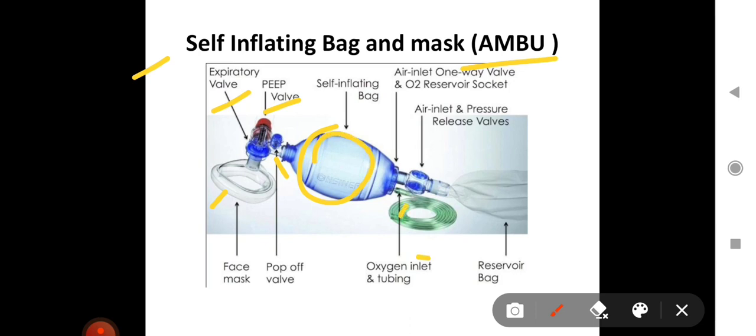This is the portion where oxygen inlet and tubing is used from the source of oxygen. And air inlet and pressure release valves. There is a reservoir bag connected at the end, and air inlet one-way valve and oxygen reservoir socket is there. So a diagrammatic question can be asked about the parts of self-inflating bag and mask.